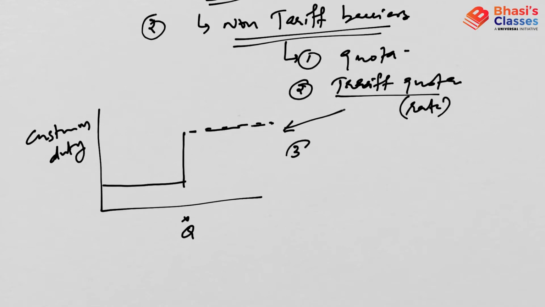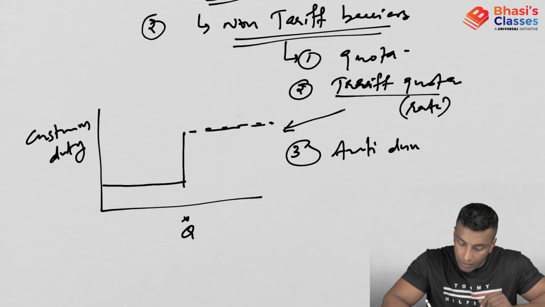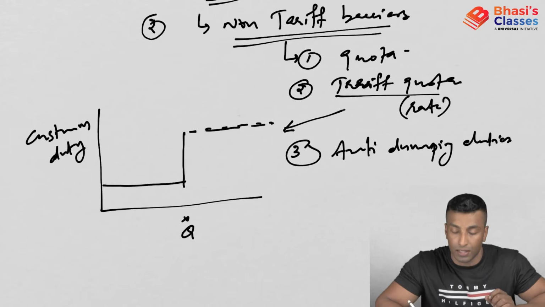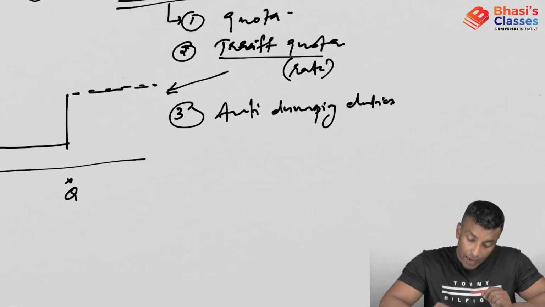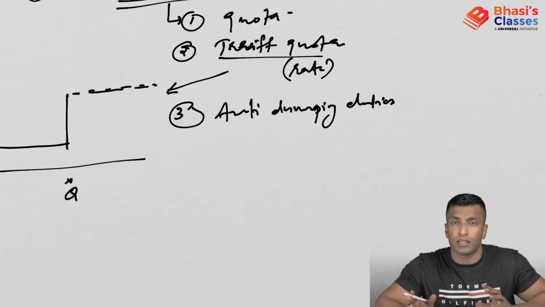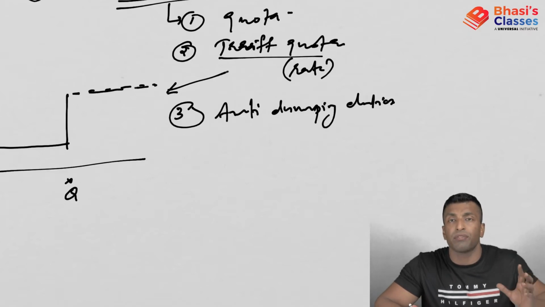Now the third one, you have anti-dumping duties. Anti-dumping duties are actually the additional customs duty which is charged. Now, what do you mean by dumping? Dumping is when products are sold in another country at a much cheaper price than the market price in that country.